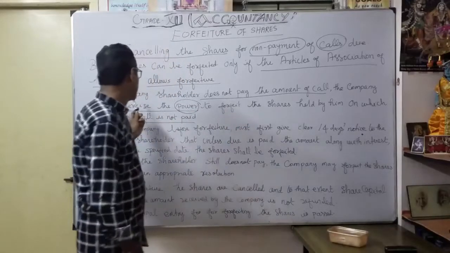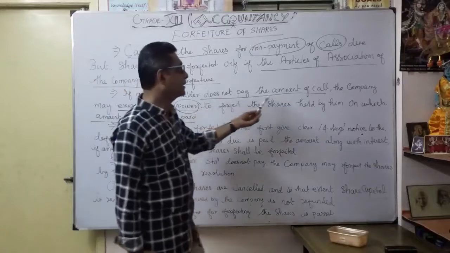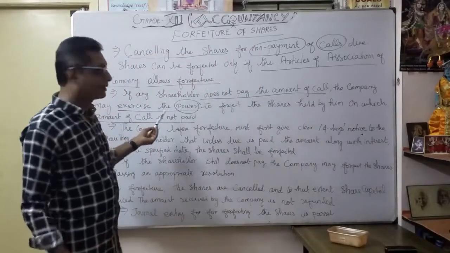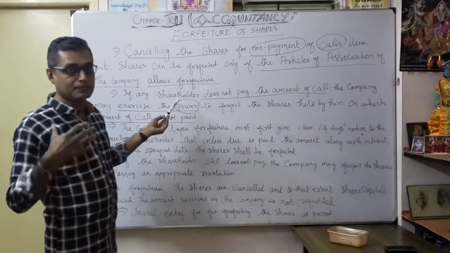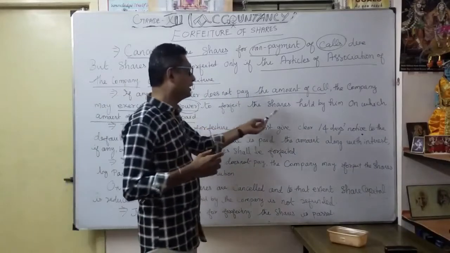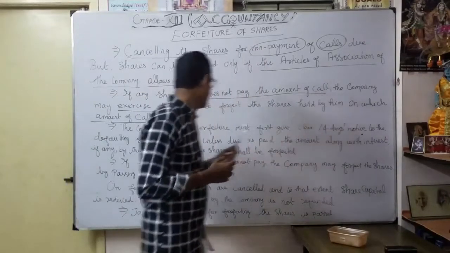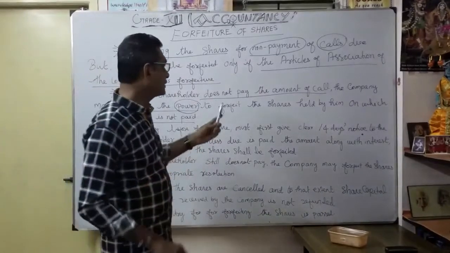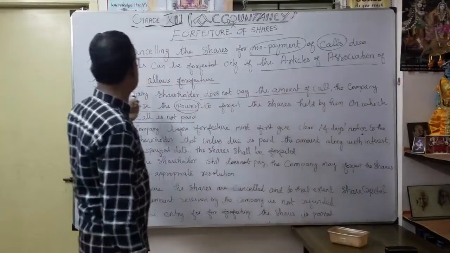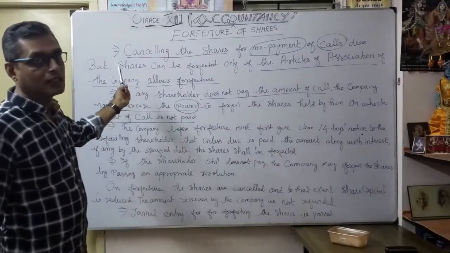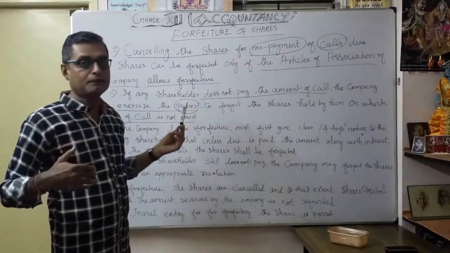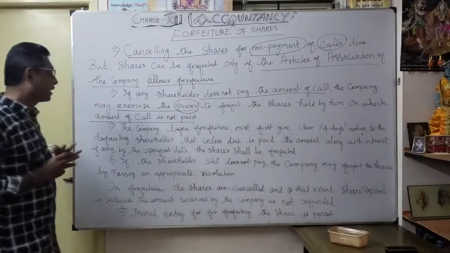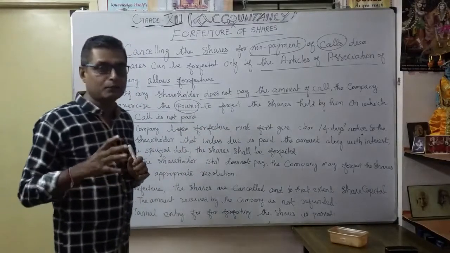Here, if any shareholder does not pay the amount of call or calls, the company may exercise the power to forfeit the shares held by him on which the amount of call is not paid. Once the articles of association decide to empower the company, it can allow the forfeiture. So the company naturally gets the power to forfeit the shares held by him on which the amount of call is not paid by the particular shareholder.